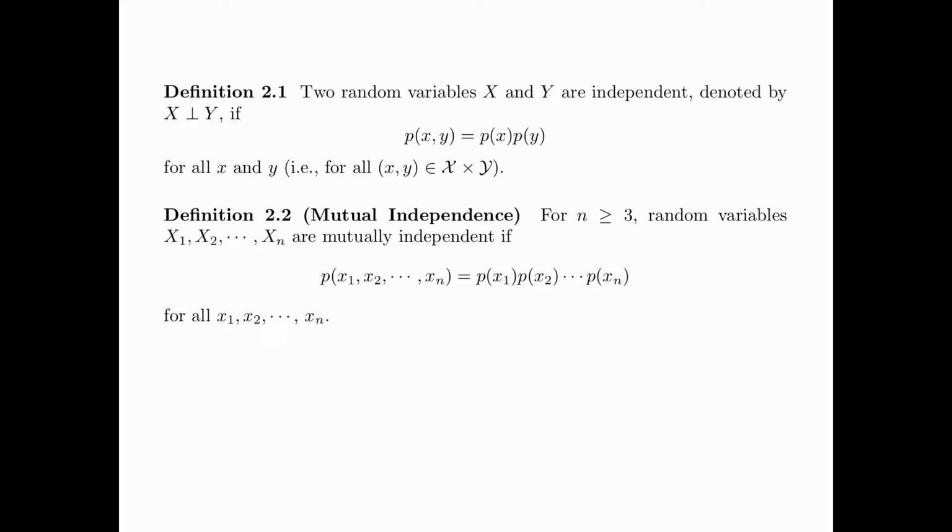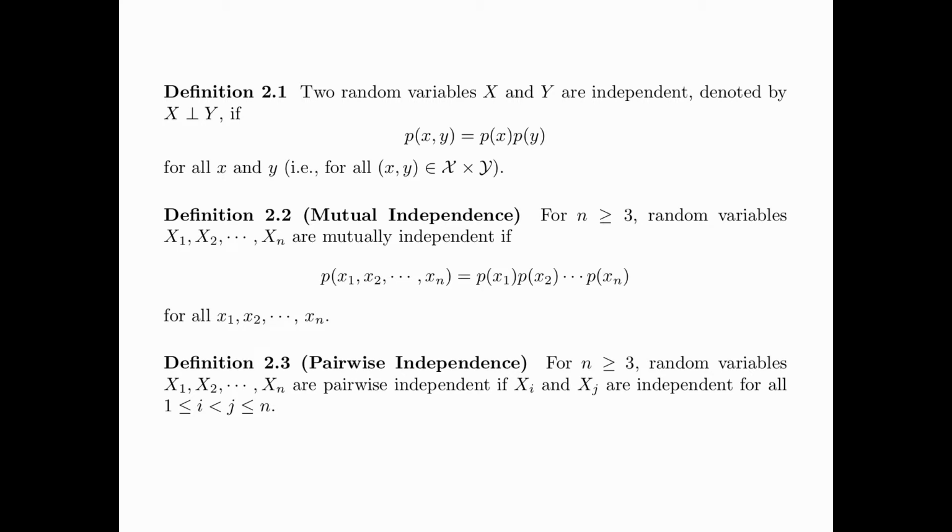Definition 2.2 is about mutual independence. For n greater than or equal to 3, random variables X1, X2 up to Xn are mutually independent if p(x1, x2, up to xn) is equal to p(x1) times p(x2) all the way to p(xn) for all x1, x2 up to xn.